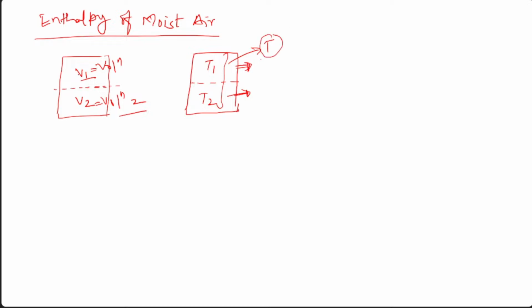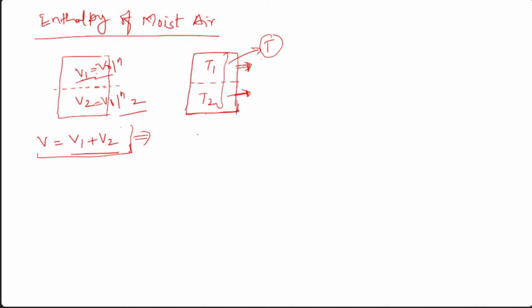But in this case, what is the volume, intensive or extensive? Extensive. So this is your extensive property. If you want to calculate the total volume of the container, you have to write V1 plus V2. For extensive properties, you have to add those properties. But for intensive ones, you need not calculate T1 and T2, because this is in thermal equilibrium, so you can say the temperature is T.